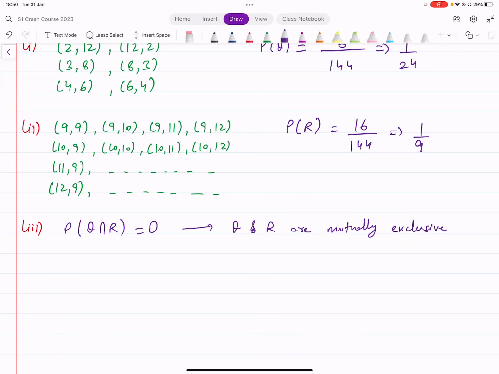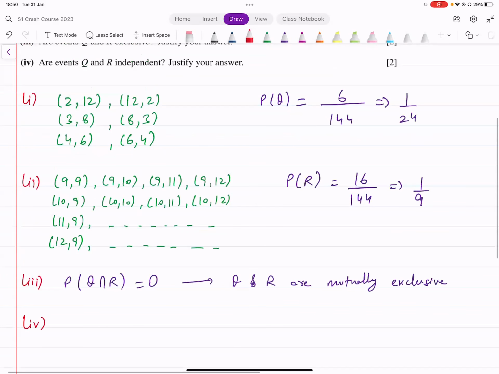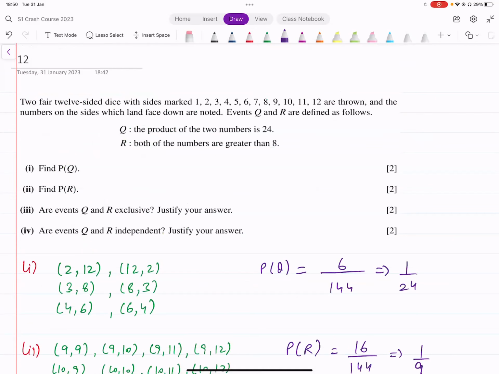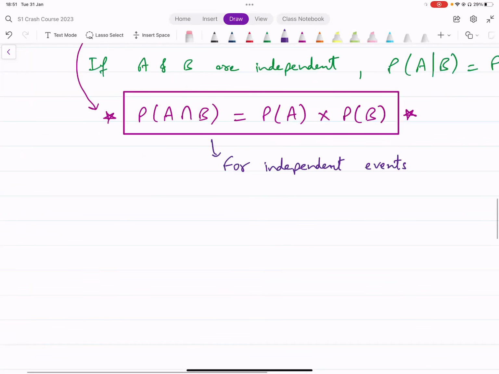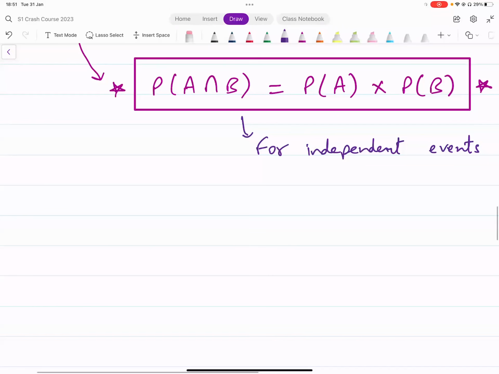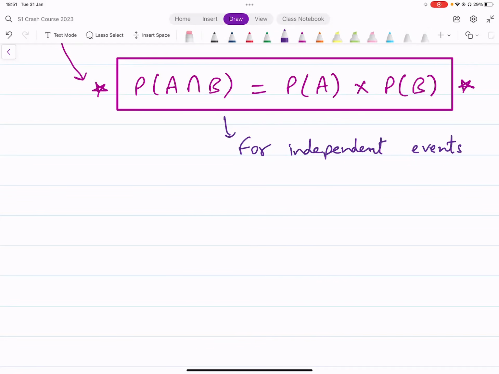All right, let's look at part 4 now. Now part 4 says, are events Q and R independent? Now, how do you figure out whether two events are independent or not? This is the condition that we've got for that. If two events are independent, probability of A intersection B should be equal to probability of A multiplied by probability of B. This is what you need to check for.